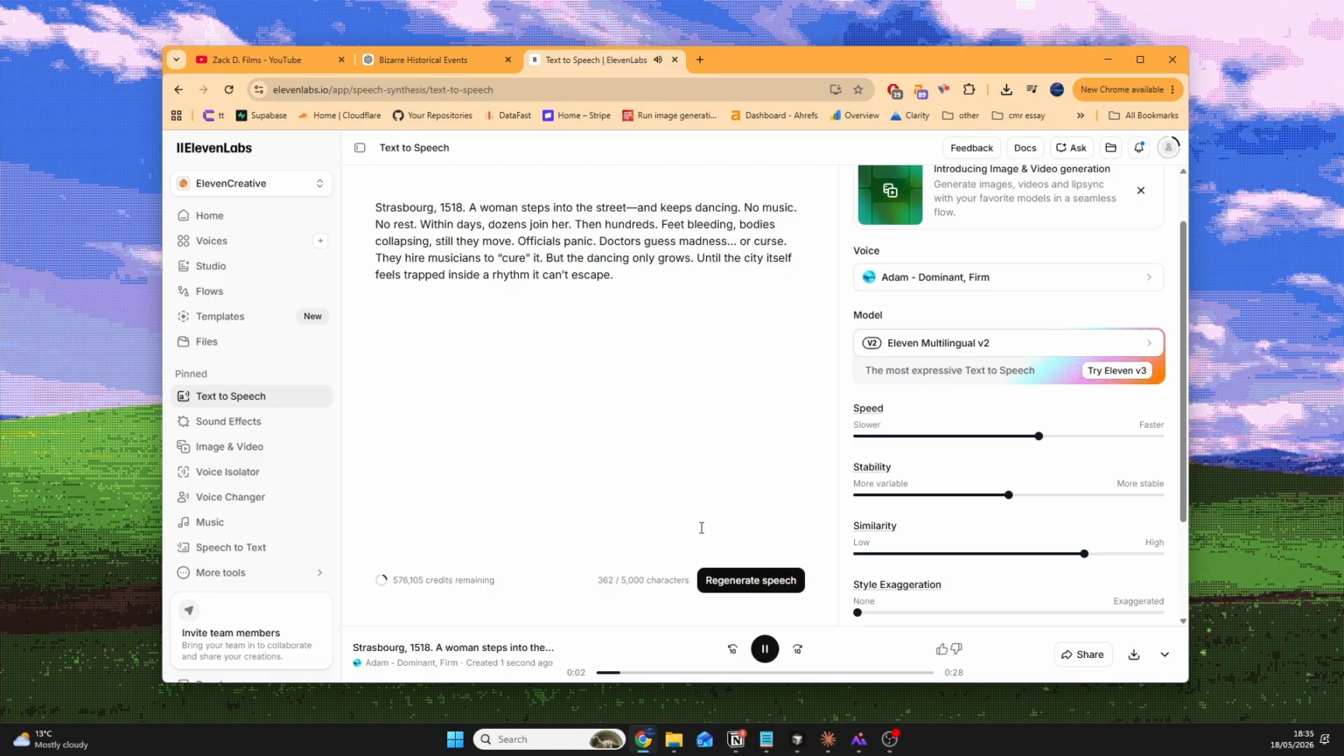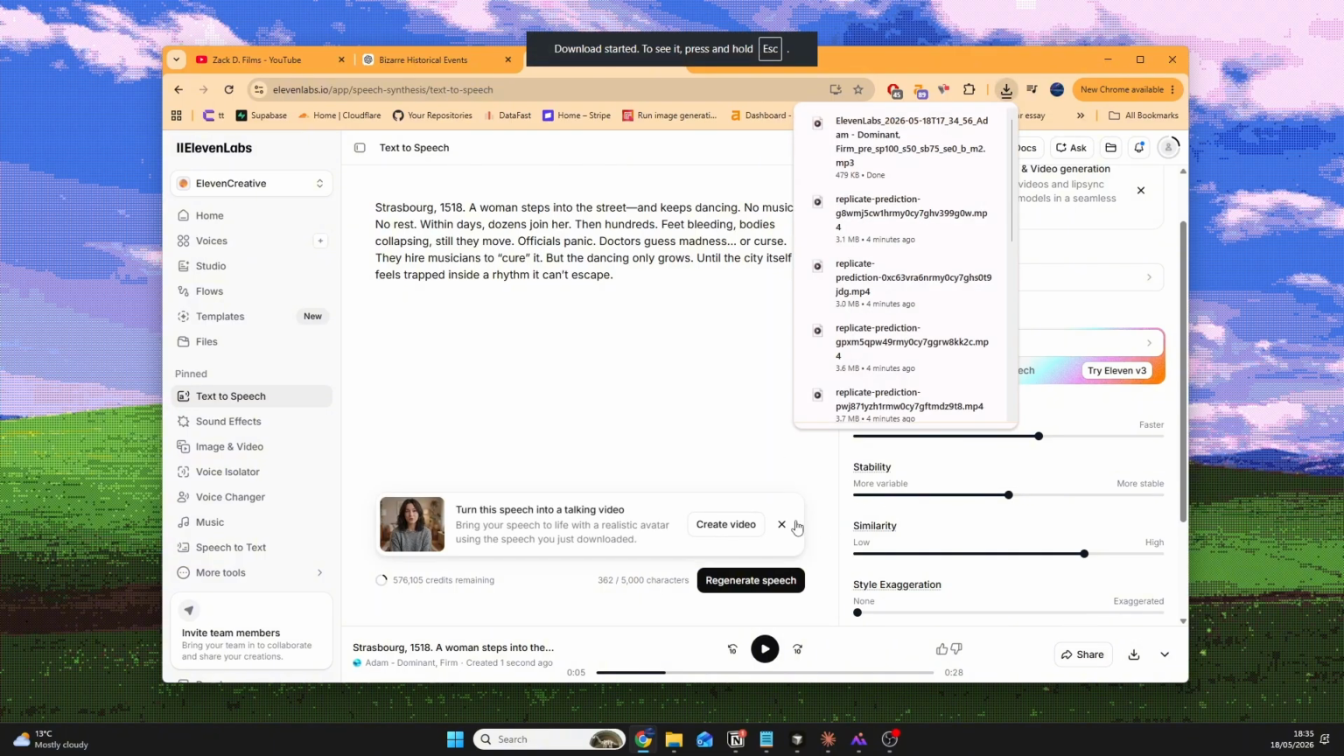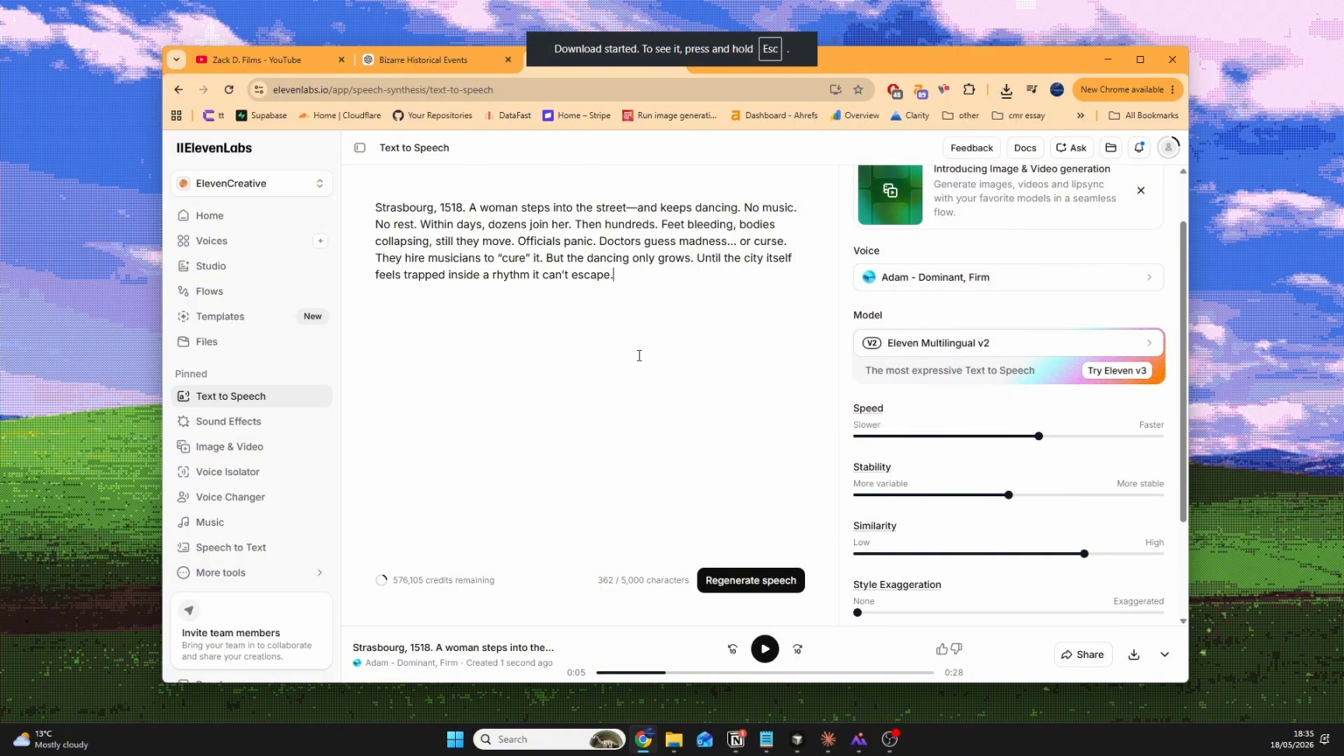Strasbourg, 1518. A woman steps into the street and keeps dancing. No music. Okay, that sounds great. We'll just download it and keep that somewhere safe and get ready for the next step, which is where we edit it all together.